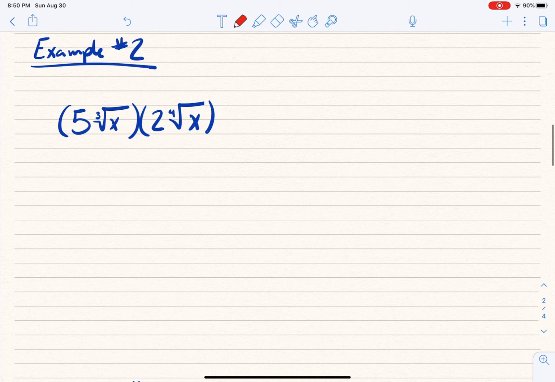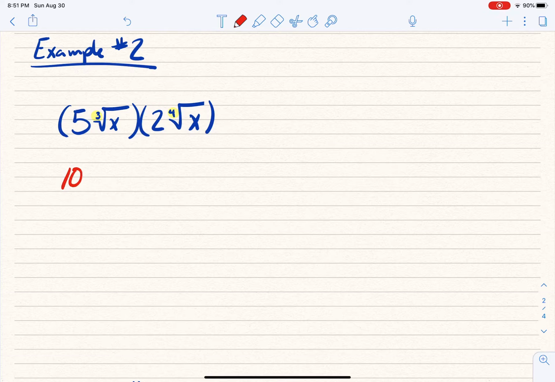Now, example number 2 starts to get a little bit more complicated in a couple different ways. First of all, we're multiplying things. Second of all, if you notice, we're multiplying different roots. We've got a cubed root and a 4th root. All right, so we're going to give this a shot. Now, the 5 and the 2 just get to multiply by each other, and so 5 times 2 is 10.